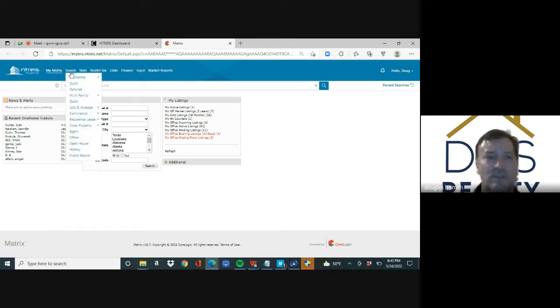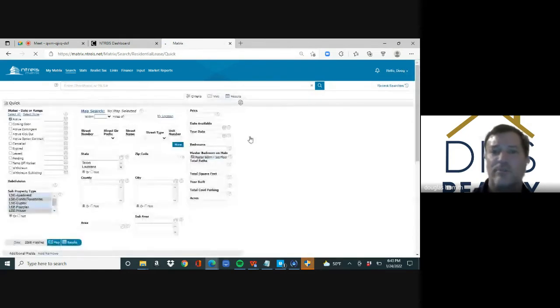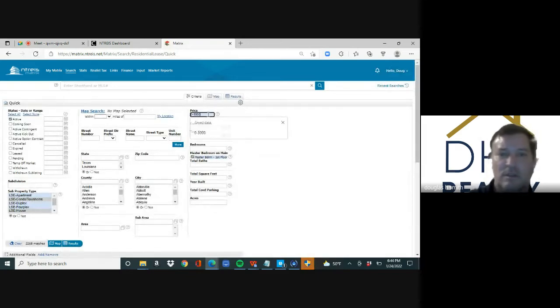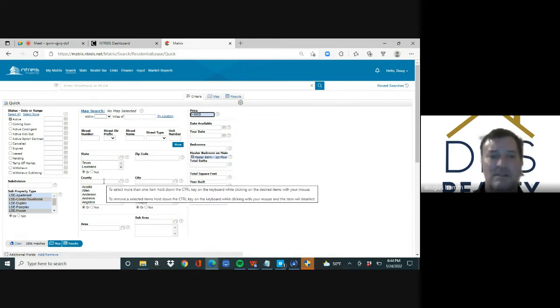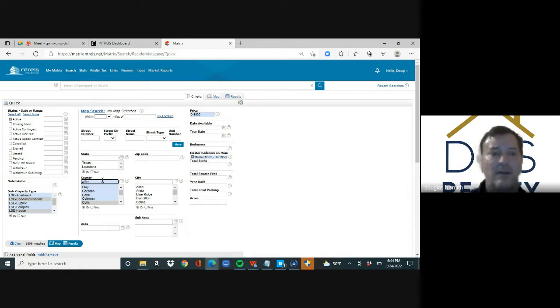We hover over this search square, and we're going to go residential lease, quick or detailed. Okay, it's whatever you filter with. Once you get into quick, you're going to go over here to price and put 0-3,000 or 0-1,500. Over here, you can do a county or city search. City is separated by a comma, no space. County is the same thing. So Collin County, there's 340 houses because I marked house. I marked house, Collin, master down, 0 to 3,000.